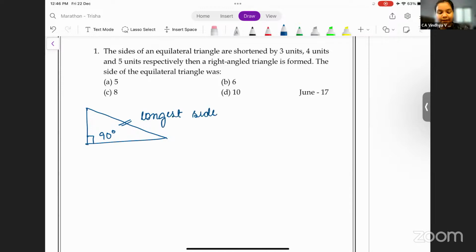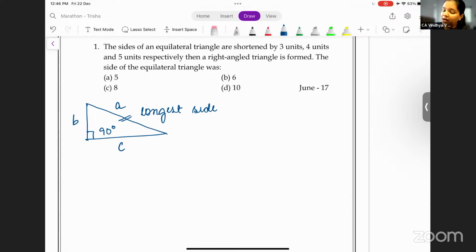You've heard of something called Pythagoras theorem? So what does Pythagoras theorem say? Pythagoras theorem says that the square of the longest side is equal to the sum of squares of the other two sides. Right.